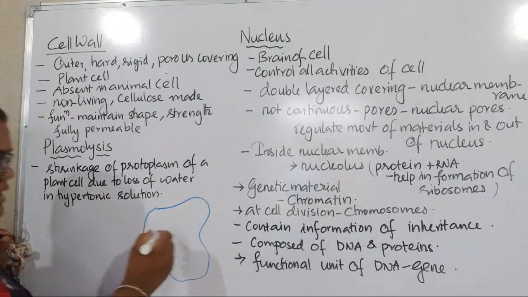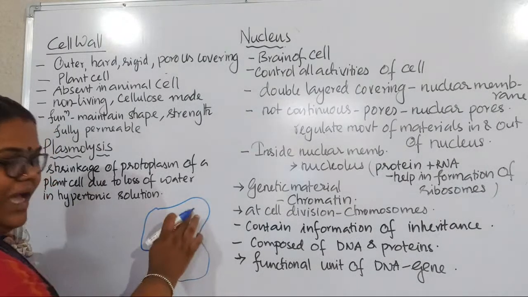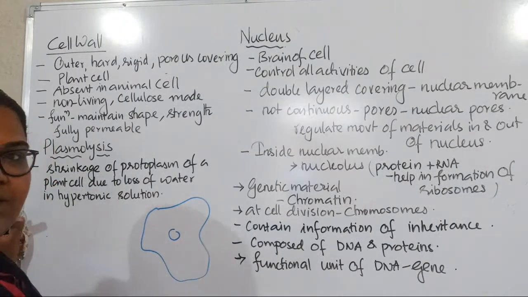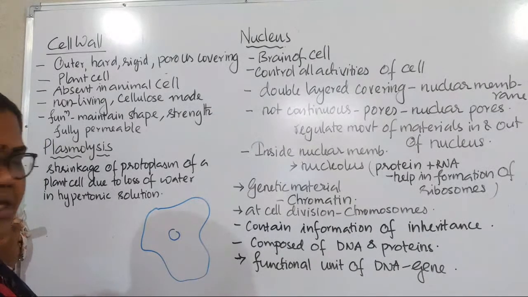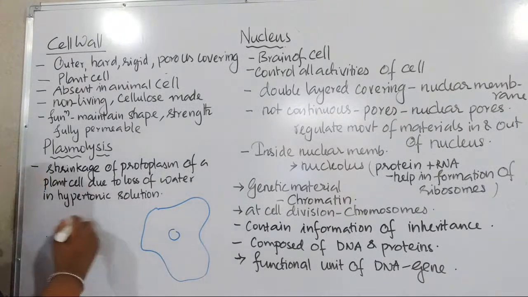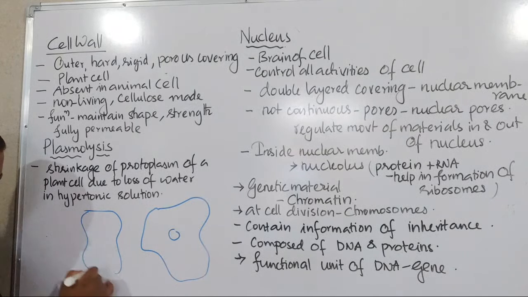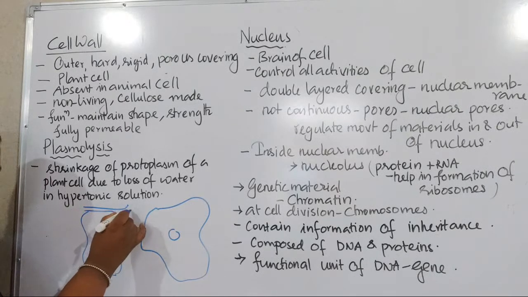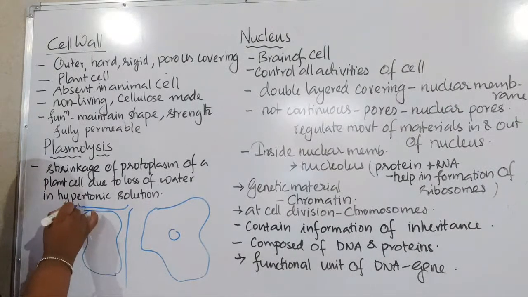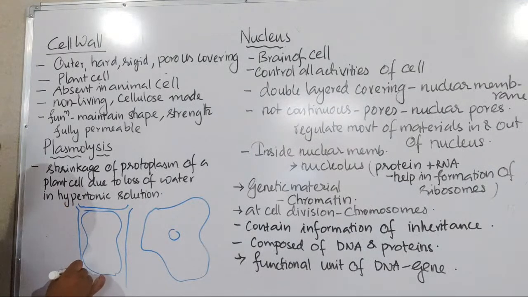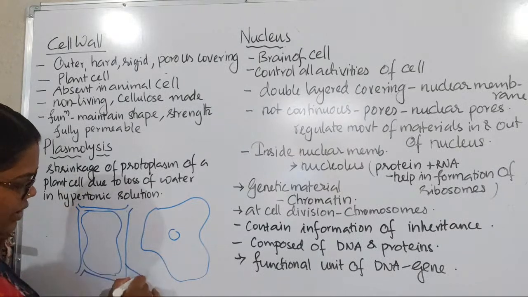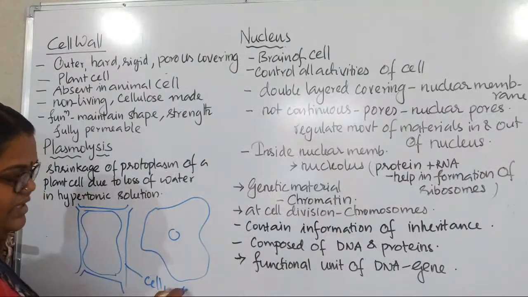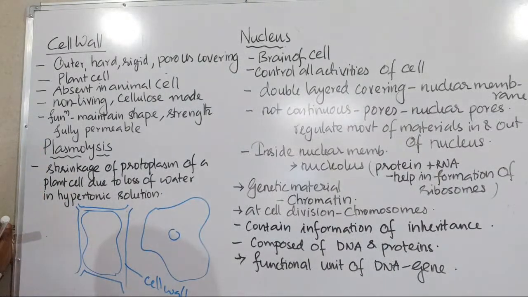So, here you can see that in the animal cell, the plasma membrane is actually flexible, so it can attain any shape. But what about the plant cell? I told you, in the plant cell, rather than the plasma membrane, you can see that there is another structure. It's very rigid in structure. What is this? This is actually called the cell wall, which actually provides the correct shape.